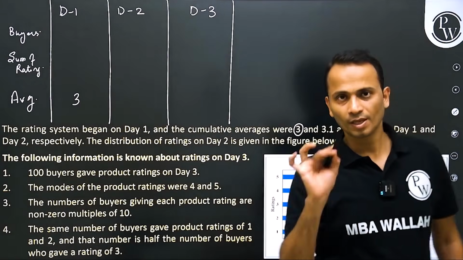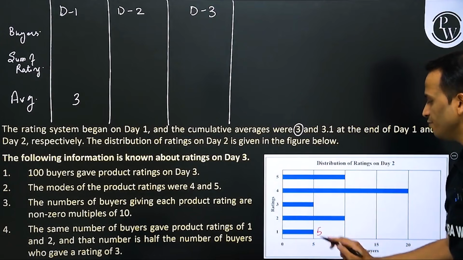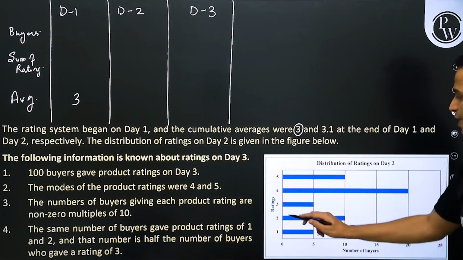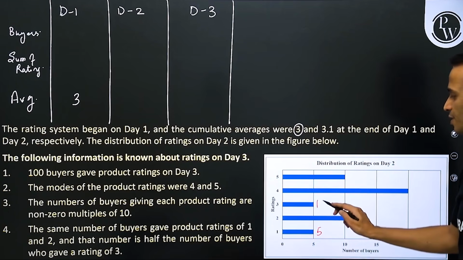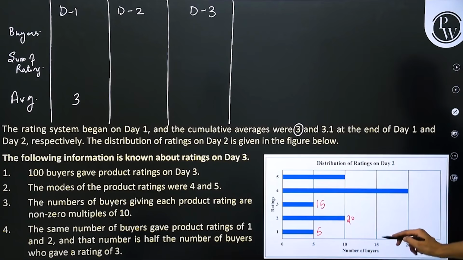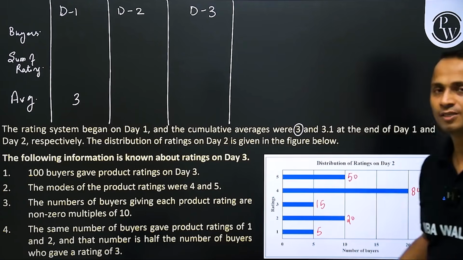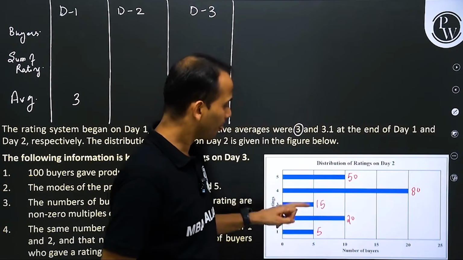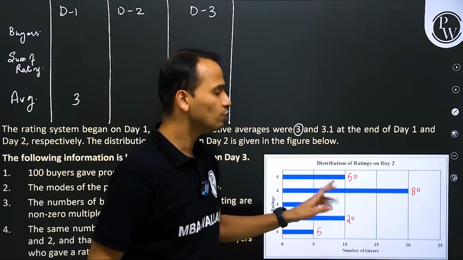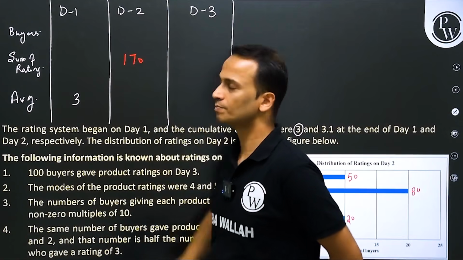Rating of 1 is given by 5, so 5 into 1 is 5. 10 into 2, 20. 5 buyers, rating of 3, sum is 15. 20 buyers, rating of 4, sum is 80. And 10 buyers, rating of 5, sum is 50. So the total sum will be 5 plus 20, 25, 40, 120, 170. 170 is the sum of ratings on day 2.